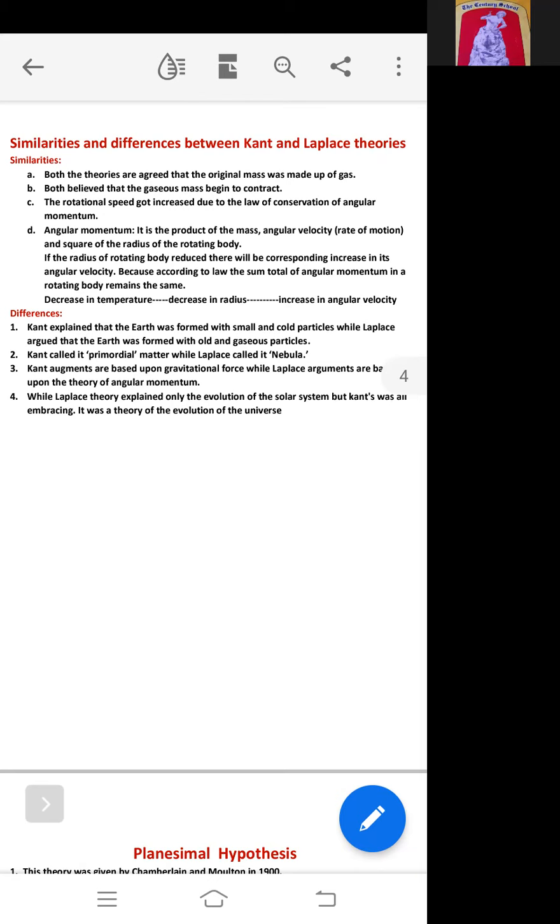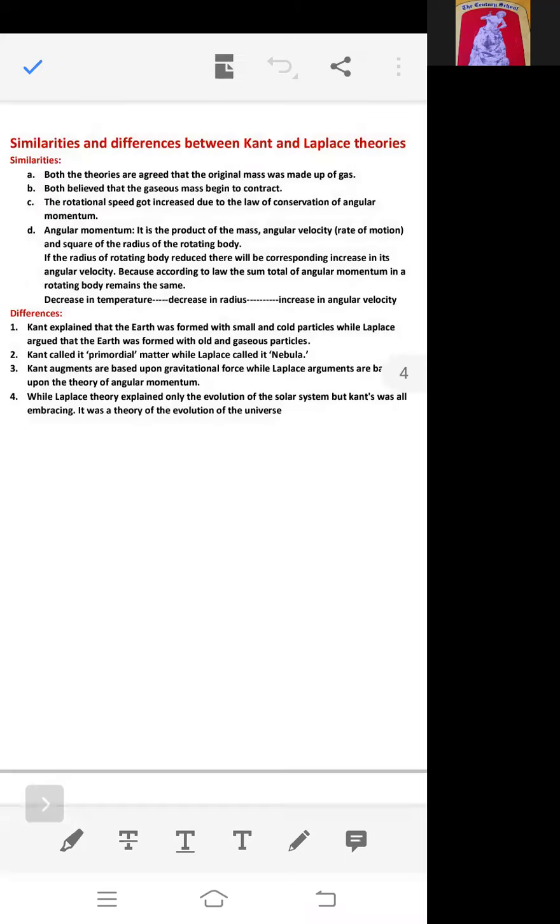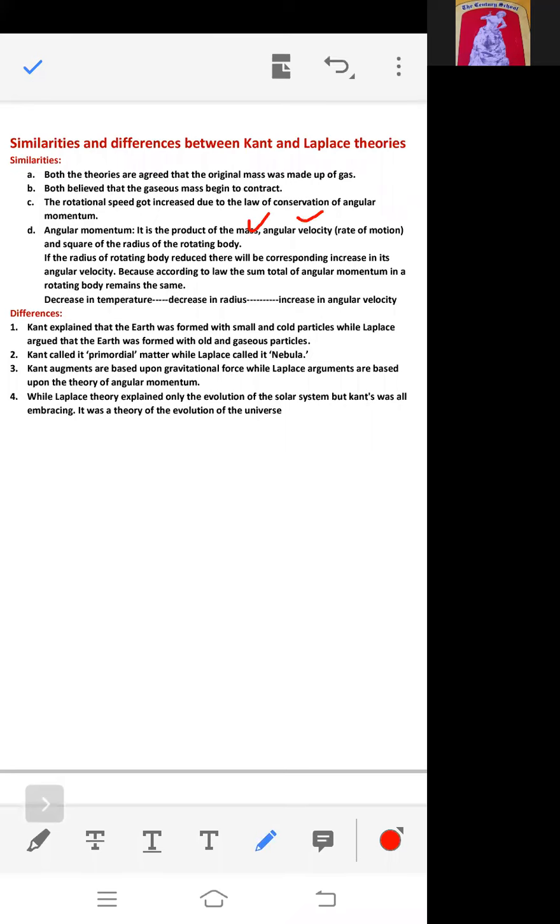Fourth similarity between the two is angular momentum. First, what is angular momentum? It is the product of the mass, angular velocity, and the square of the radius of the rotating body. When we multiply all three, mass, angular velocity, and square of the radius, we get the angular momentum.